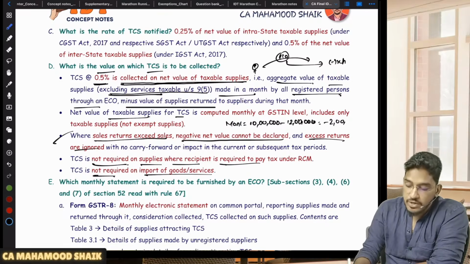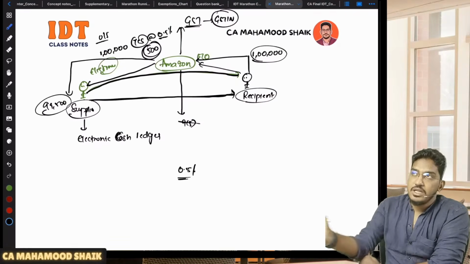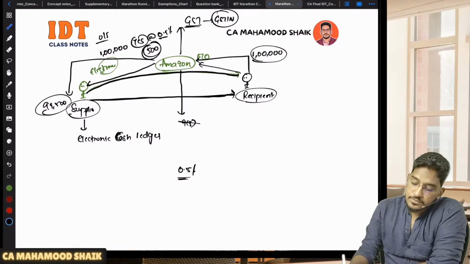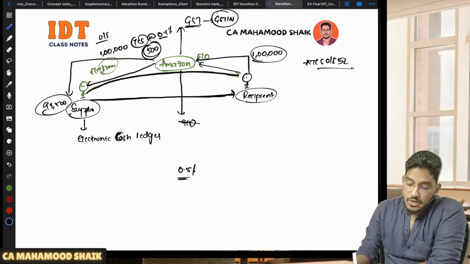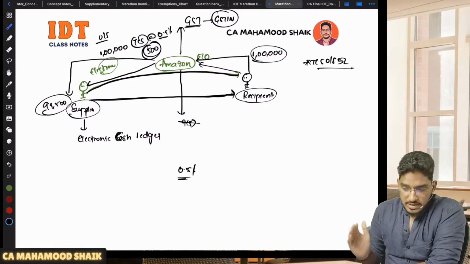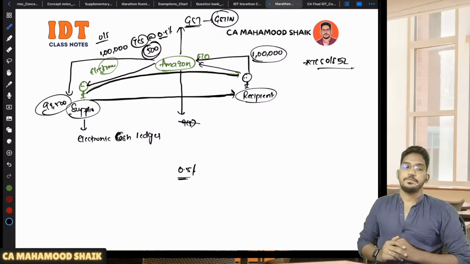Okay. And one more point I will say where TCS will not become applicable. See, this point is also very important. See, TCS provisions under section number 52 will become applicable only when consideration is routed through e-commerce operator.